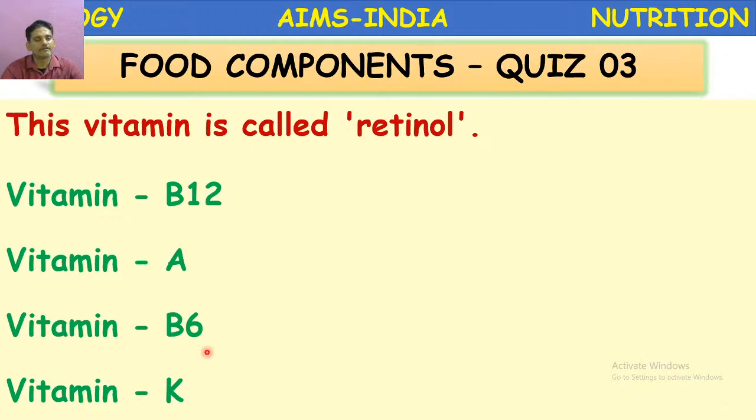Cyanocobalamin. Vitamin B6, pyridoxine. Vitamin K, phylloquinone. So here vitamin A is the right answer. So what is the correct answer? Option B. Vitamin A is called retinol. Next.